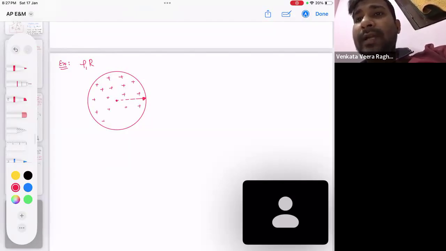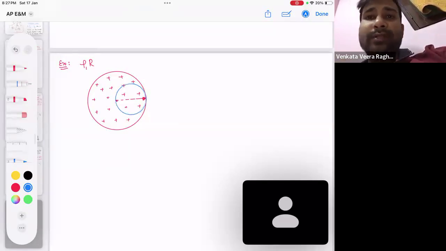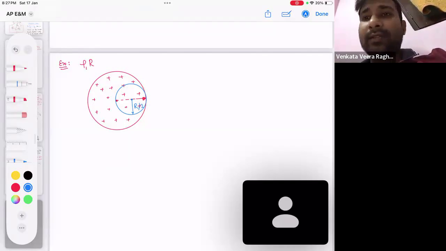Now, from that, I am going to make some cavity. Cavity means I am going to remove some portion, something like this. Can you see? This is how I have removed it. So the removed portion will have what radius now? R by 2 will be the radius, isn't it? And originally, the radius of this non-conducting sphere is R.